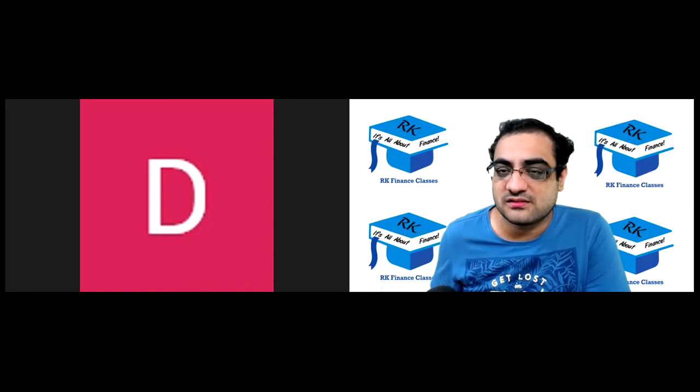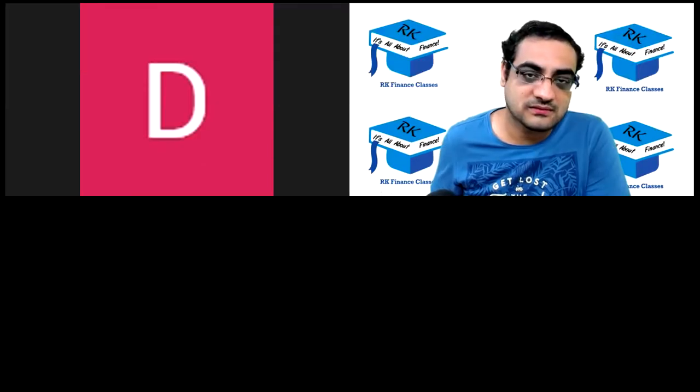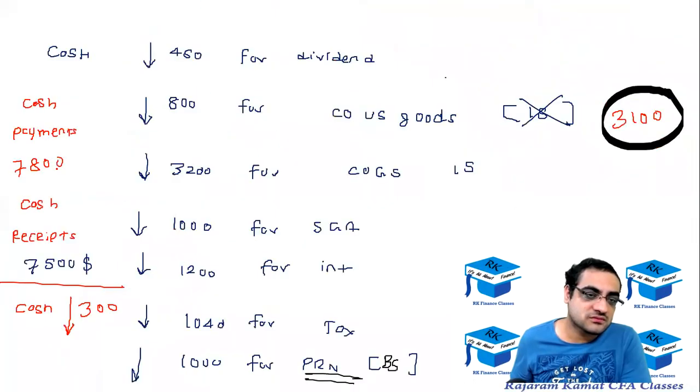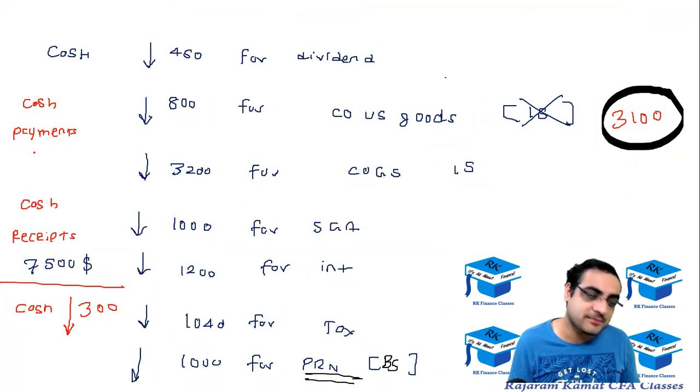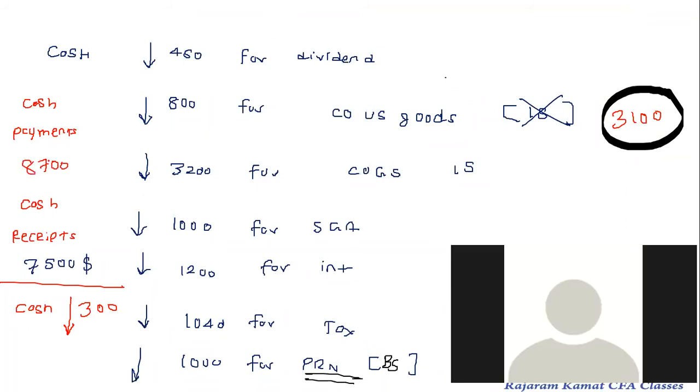Yes, Elsa. Hello, sir. In the Renuka Sugar example, there was a cash loss of 300. Sir, can you explain once more? It was simple. Did you realize that the cash payment would be 7,800? The 8,700 from before will be 7,800. Do you remember the earlier 8,700? Yes, sir. 900 less, right?